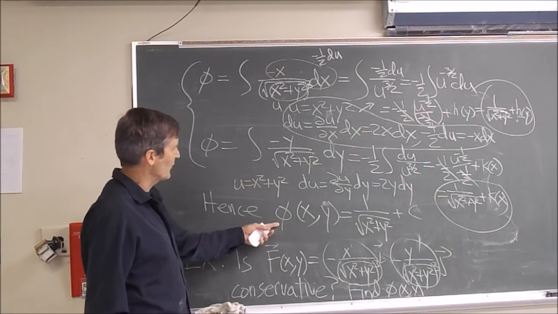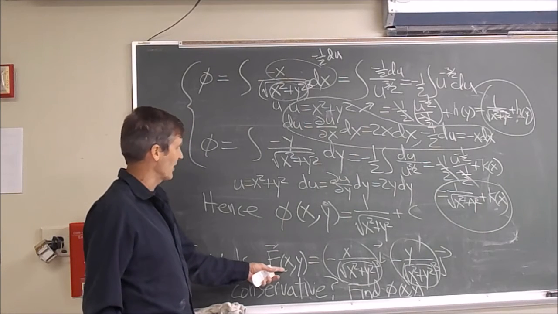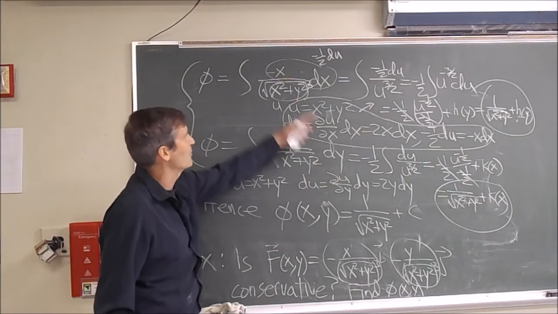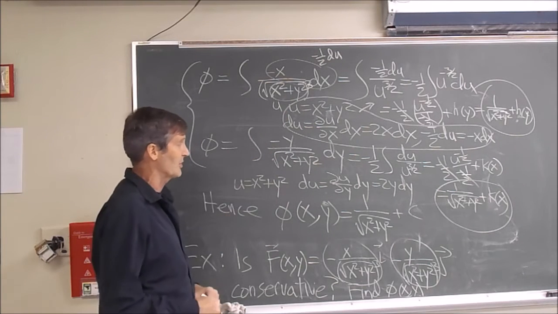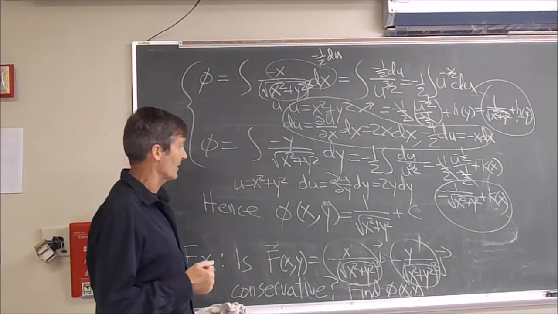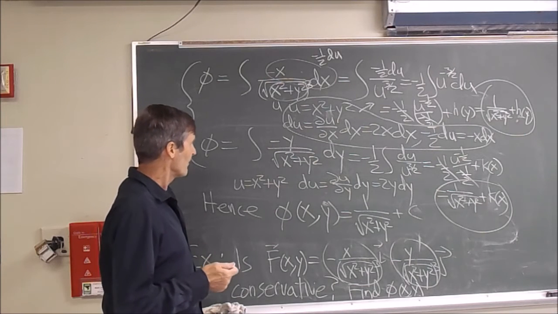Since a potential function exists, we say this is a conservative vector field. If we can't make these match, then it's not conservative. It's actually unusual to make these match. You have to pick these just right. Most vector fields are not conservative. You just pick one randomly.